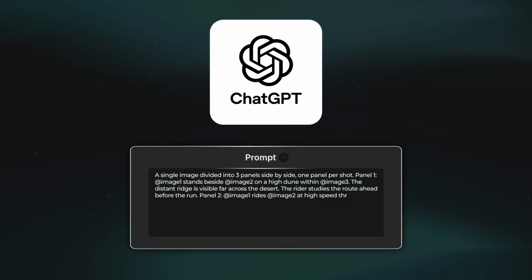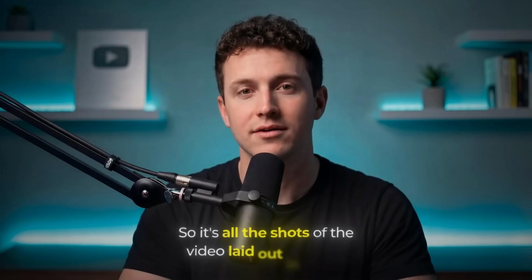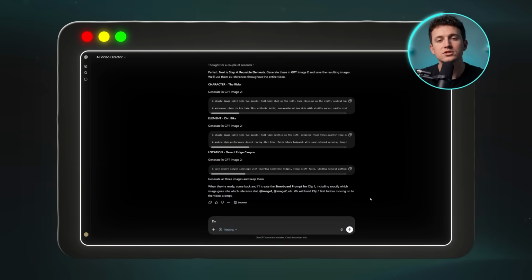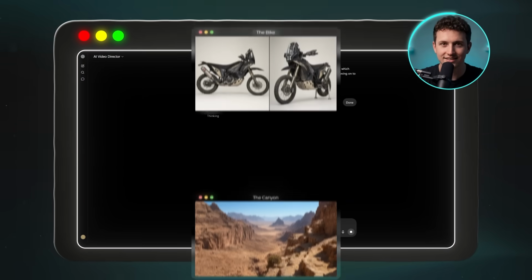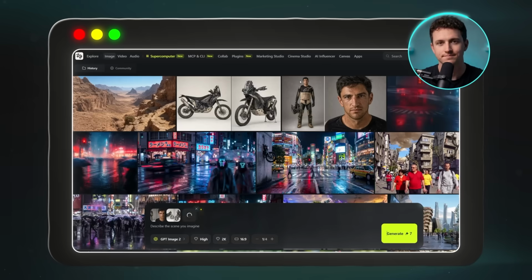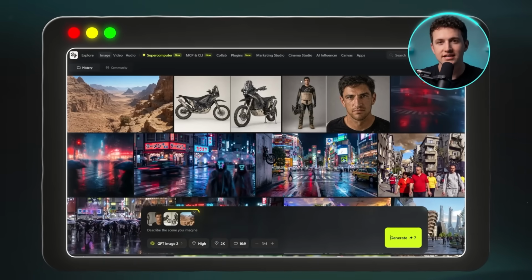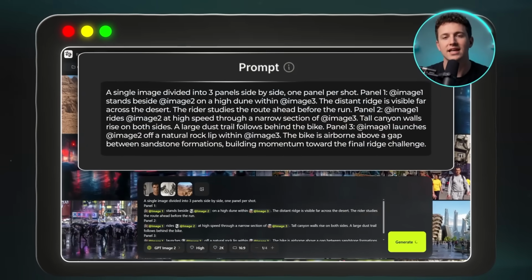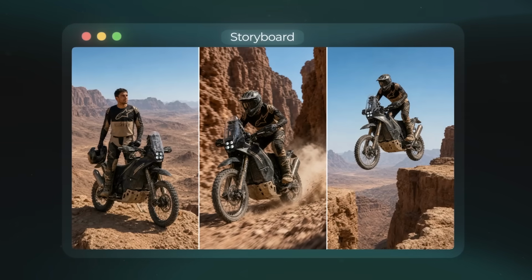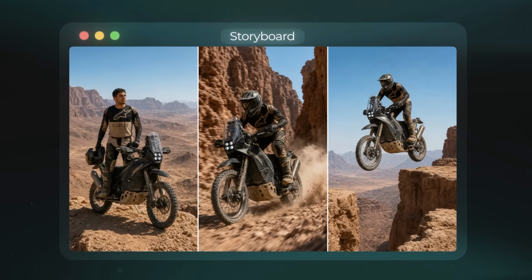The first thing I'll do is get the GPT to write me a storyboard prompt. A storyboard is just one image with a separate panel for each shot, so it's all the shots of the video laid out in order. The GPT writes that prompt using the rider, the bike, and the canyon that I already made as references. Then I upload them into the image section in Higgsfield and generate it the same way I did the elements. You can see the storyboard for the first video now, with each shot laid out in its own panel.